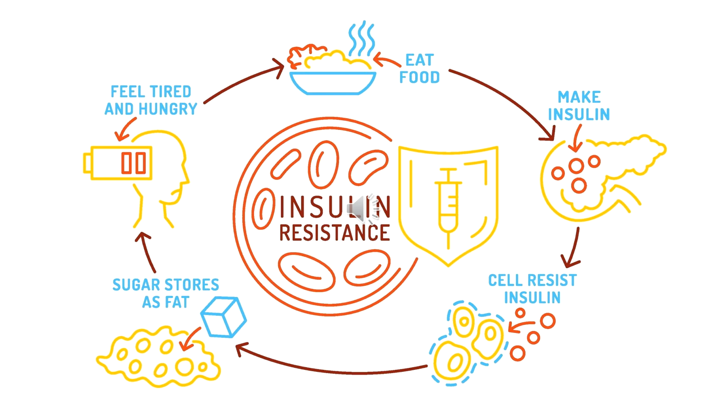PKCE is a type of protein kinase C, and it's involved in cell signaling. When activated by DAG, it interferes with the normal insulin signaling pathway, leading to insulin resistance. So it's like a domino effect. Excess fat in the liver leads to more DAG in lipid droplets, which then activates PKCE, and that blocks insulin signaling. Exactly.